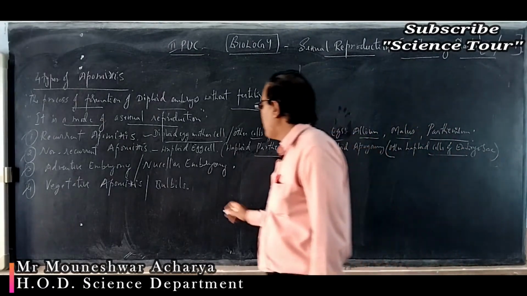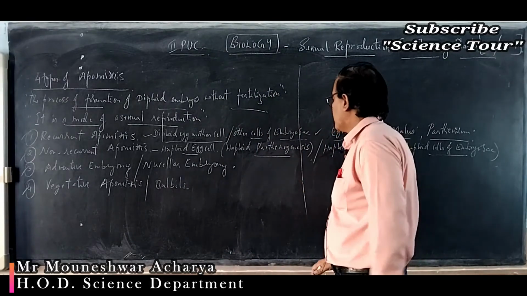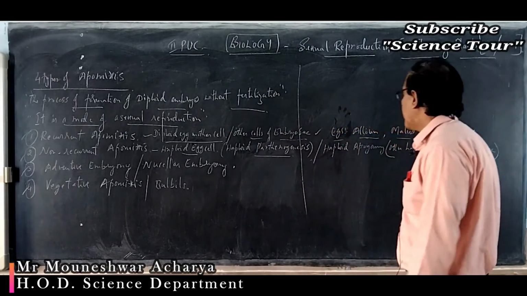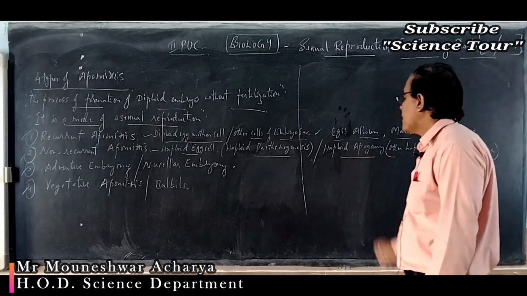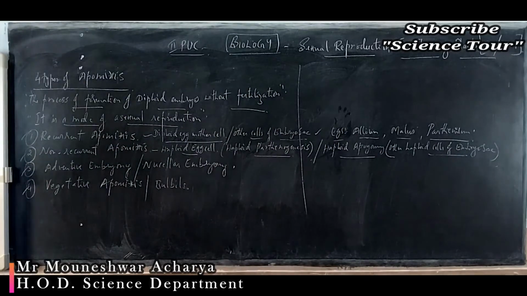The embryo may develop from the haploid egg cell. That is also without any fertilization. So it is called either haploid parthenogenesis or haploid apogamy.